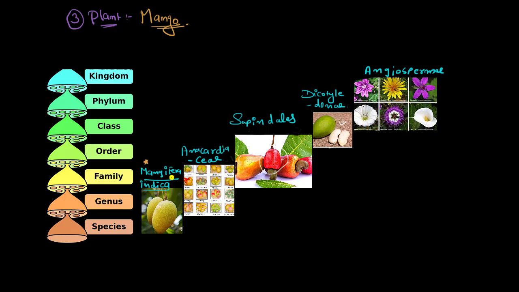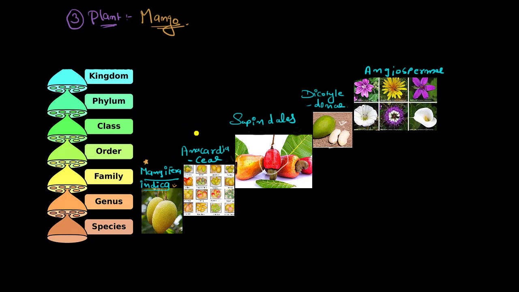Okay. So obviously we know the binomial name system. The upper one here is your genus, and this indica is your species. Of course, there are going to be different species. Okay. We are going to talk about the most common one, Mangifera indica. So this becomes your genus.